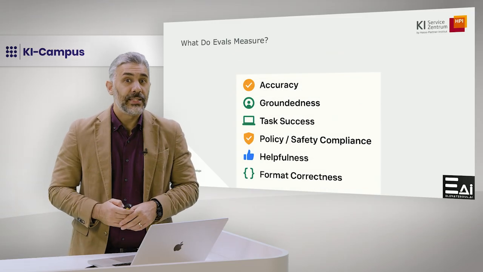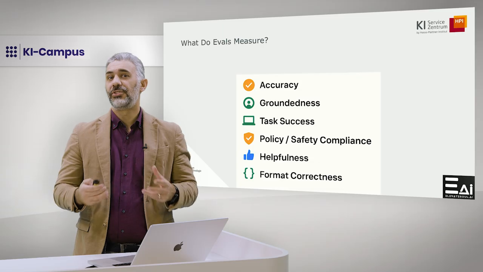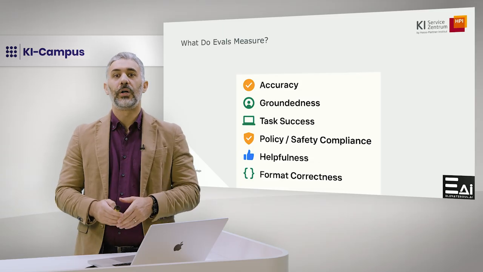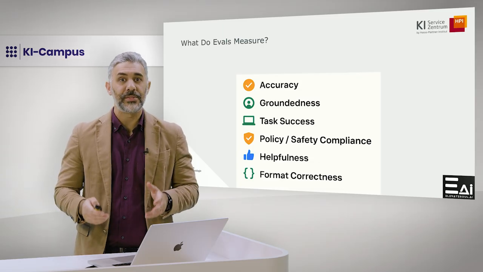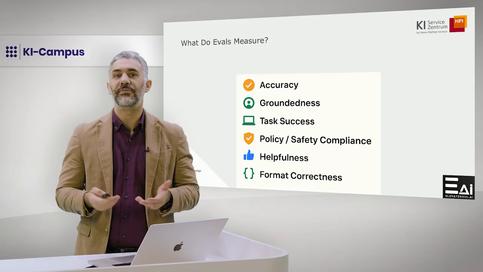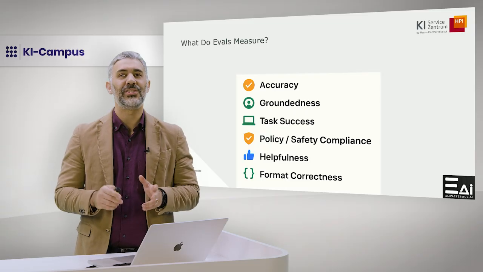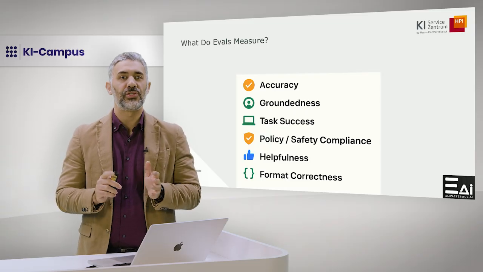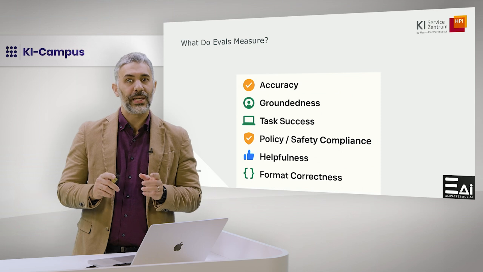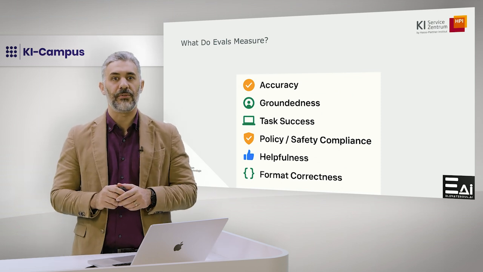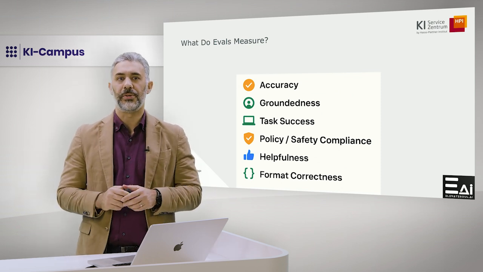When we evaluate an agentic AI system, the first step is to be clear about what we are trying to measure. LLMs and agents don't behave deterministically, so quality is rarely a simple yes-no question. Instead, we look at different dimensions of behavior depending on the system's purpose.